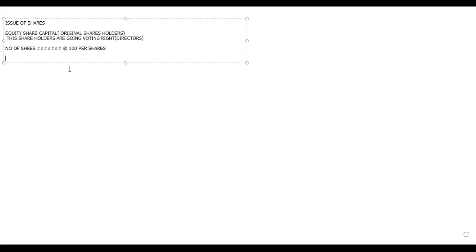Most popularly, the company is going to make the calls in 4 different ways. First and foremost is application money. They are called what? Application money. That is the first format. Let us assume the application money they have decided is 20 rupees. Then they go for allotment money. Let us assume they have taken around 25 rupees. So this is what they have decided.